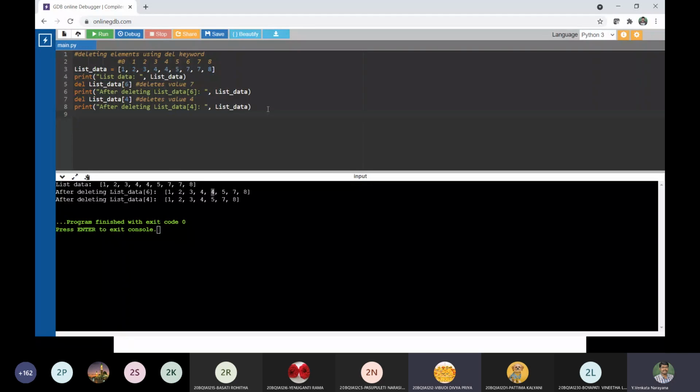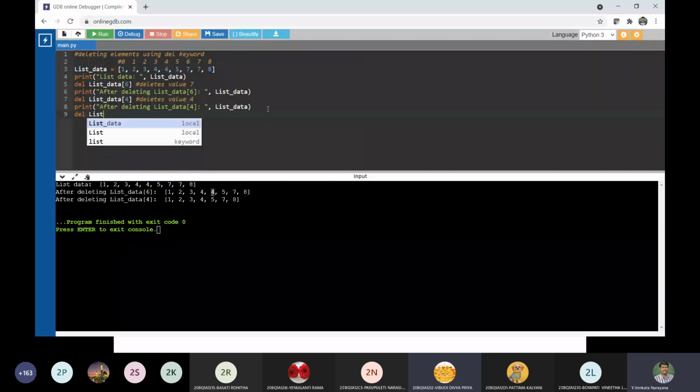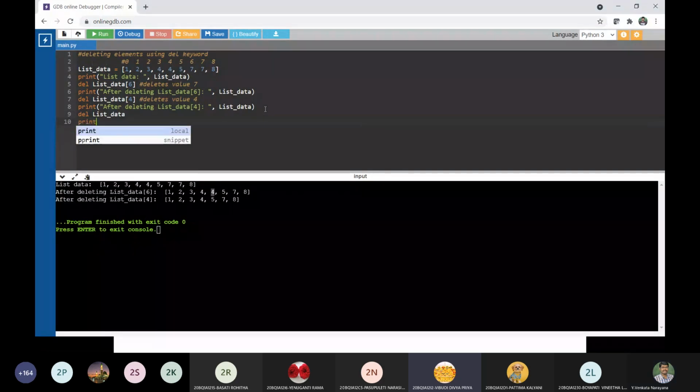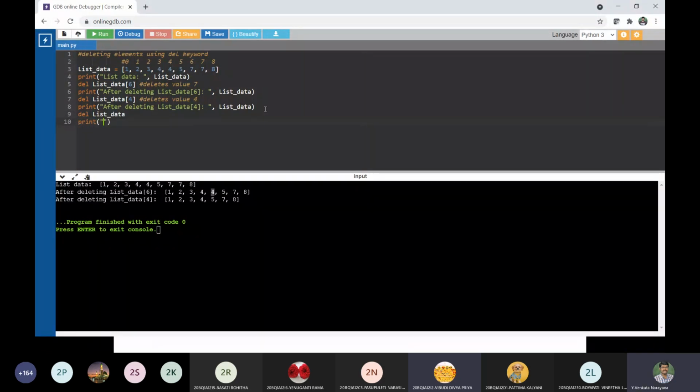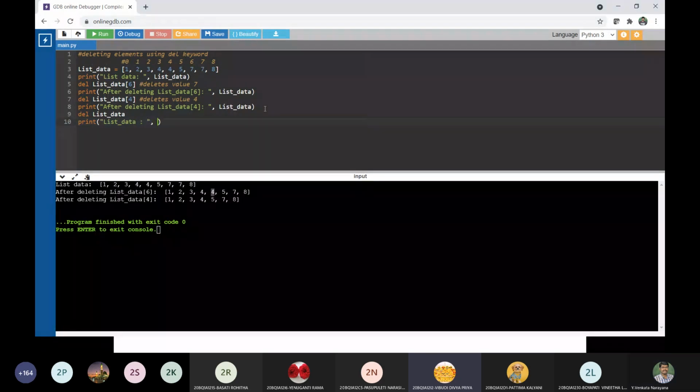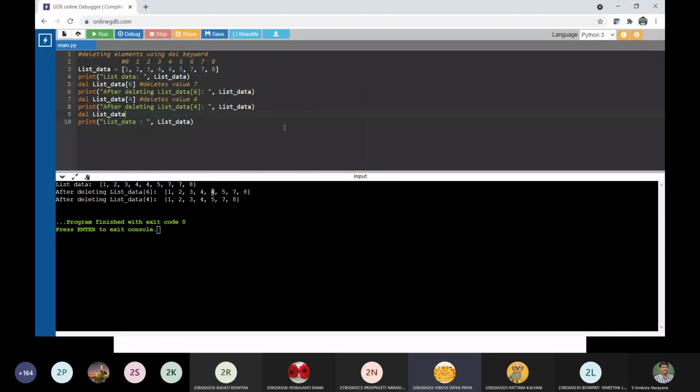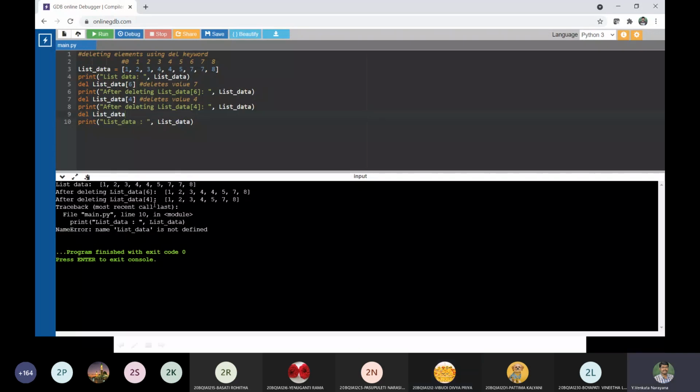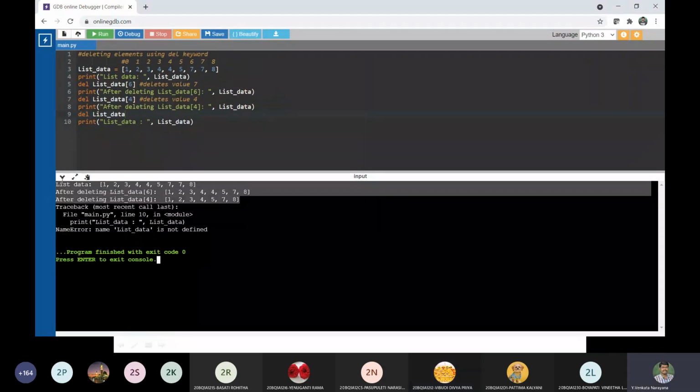In the same example, I am telling about the next syntax, that is del list_data, delete list data. Say for example, if I would like to print the data, what am I going to get? Empty list, sir. No, it's wrong. It's an error. Here I have performed deleting the entire list.